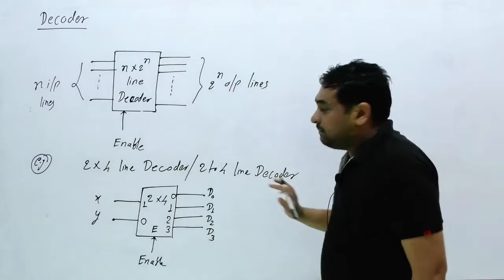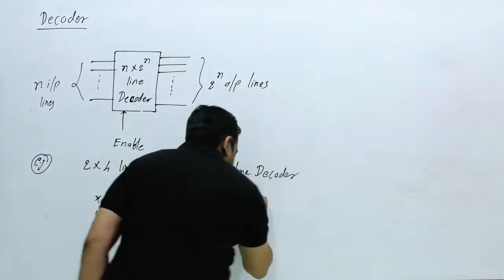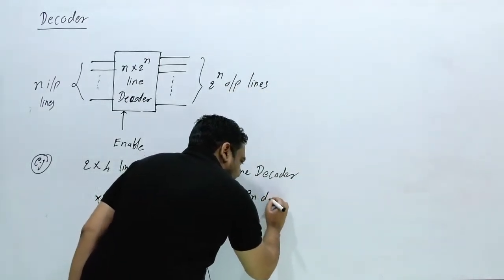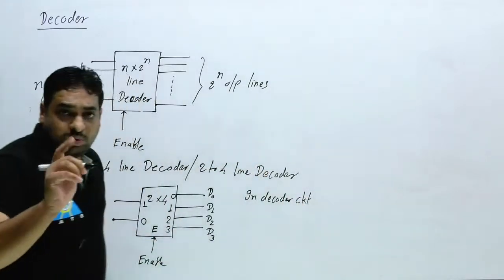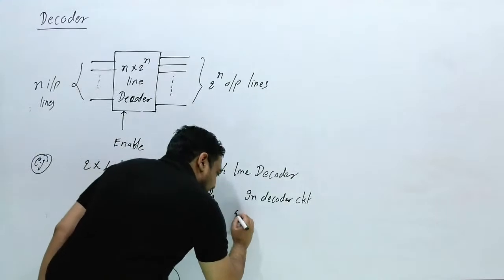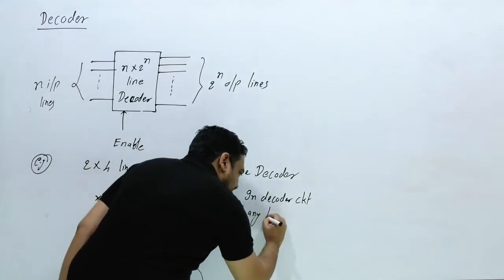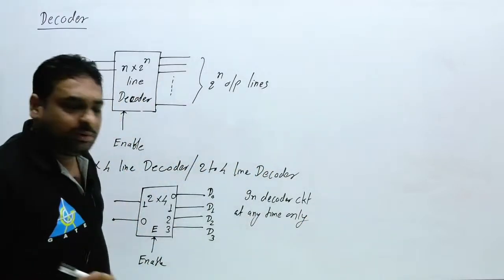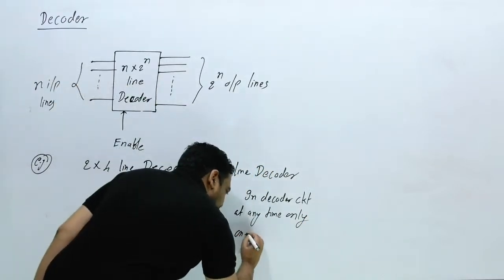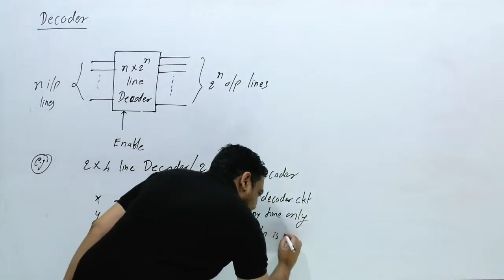This is a very important thing. So in a decoder circuit, at any time only one output is possible.